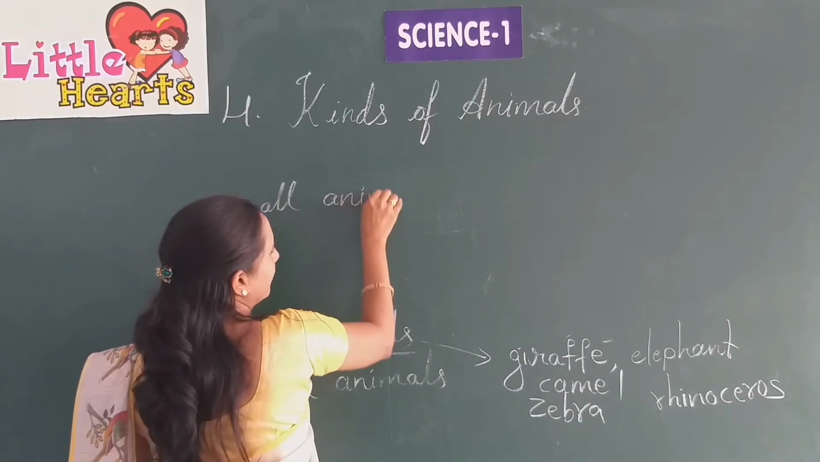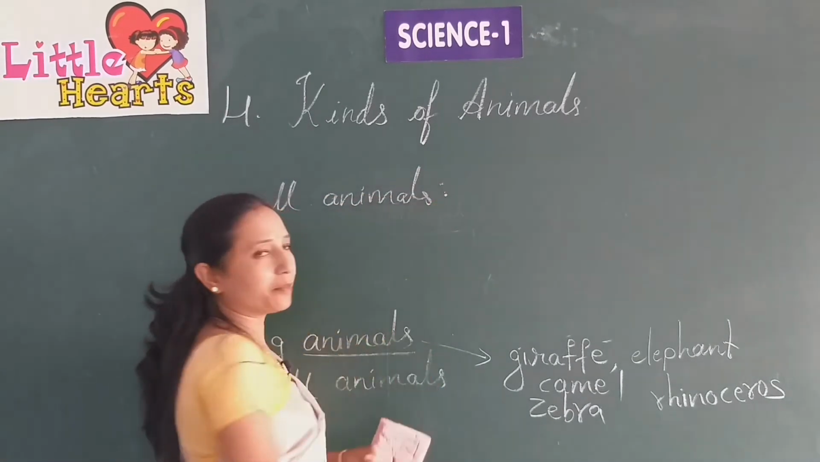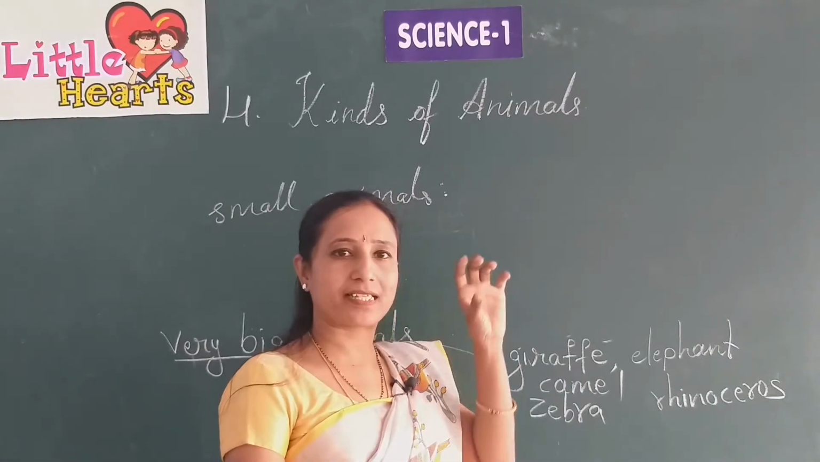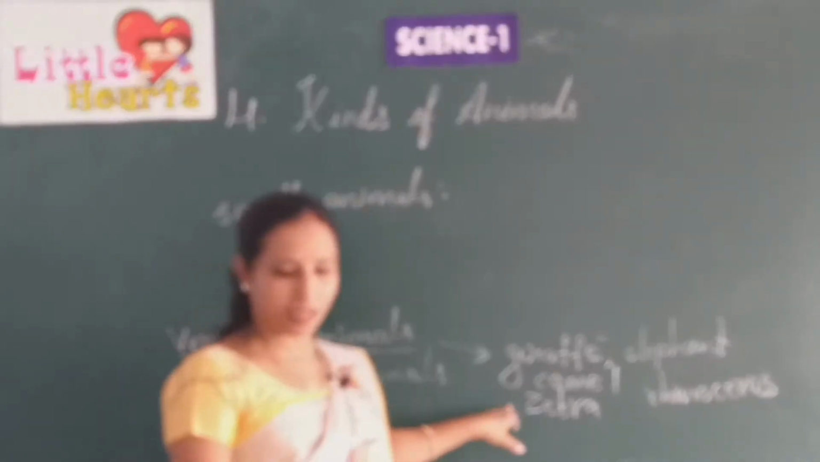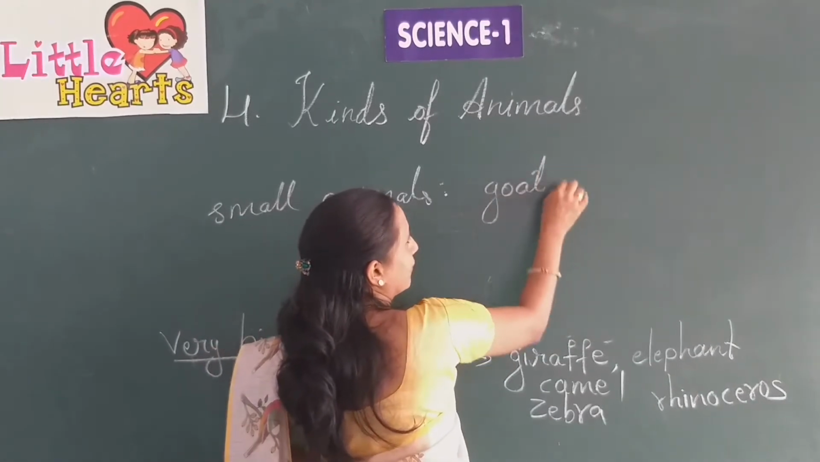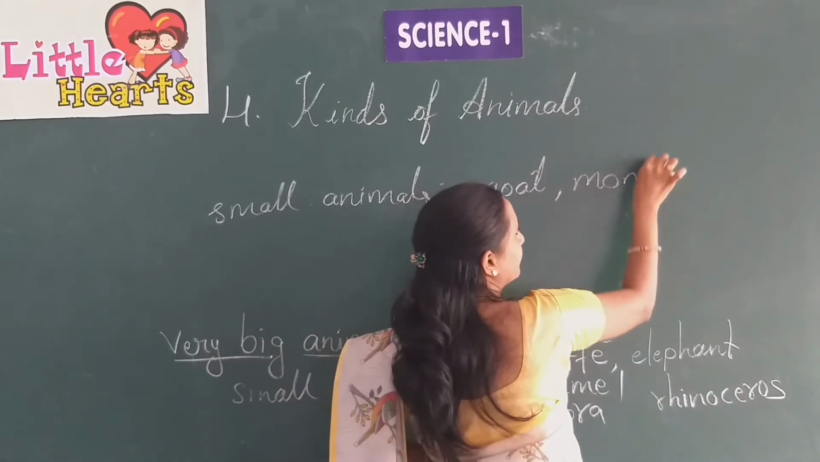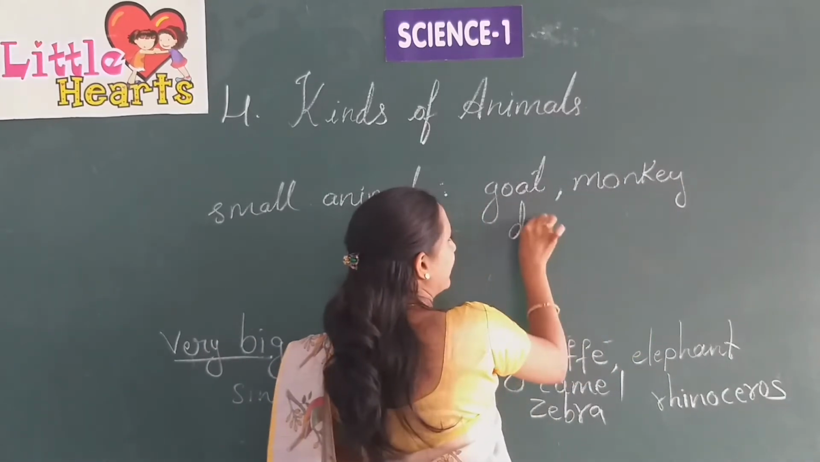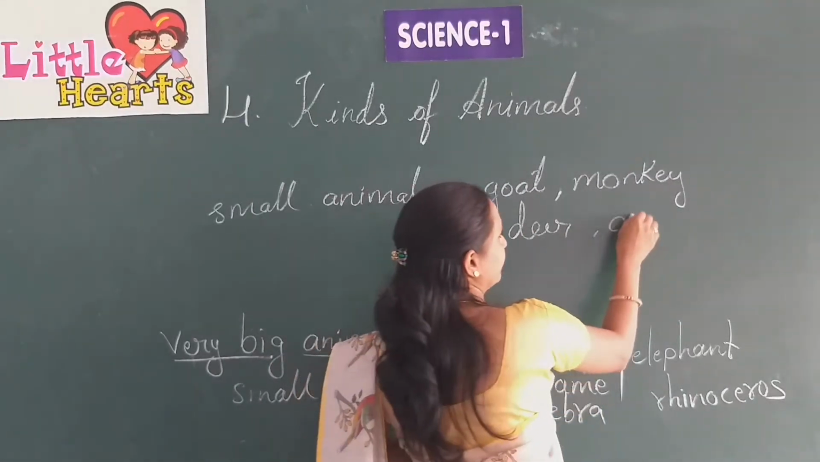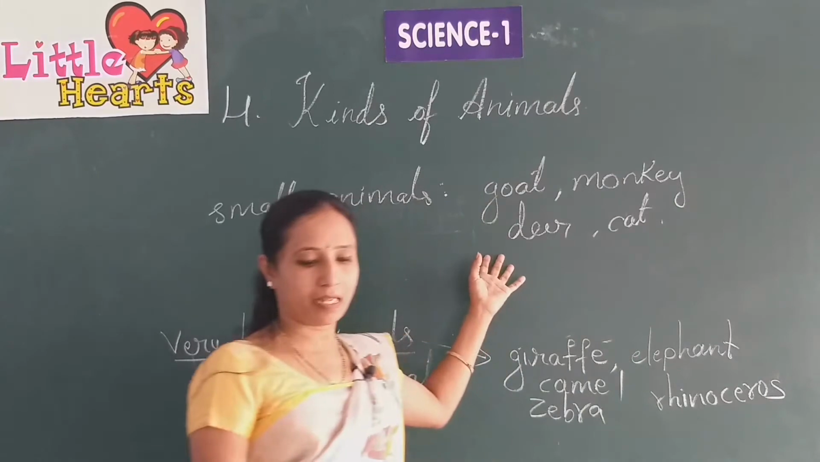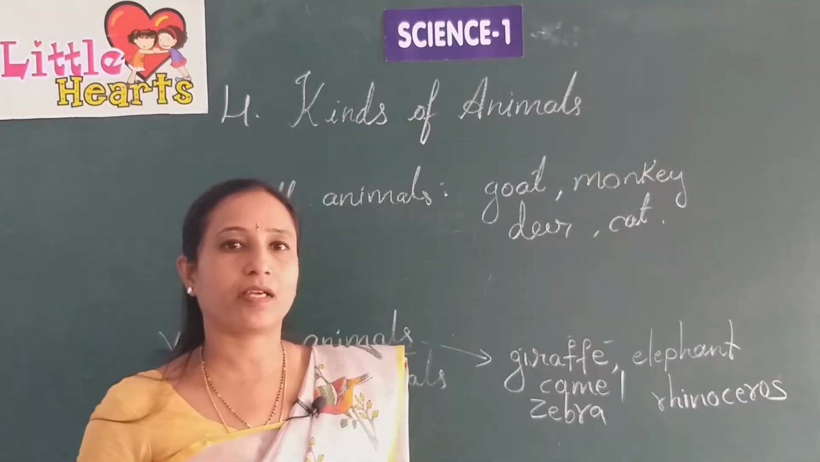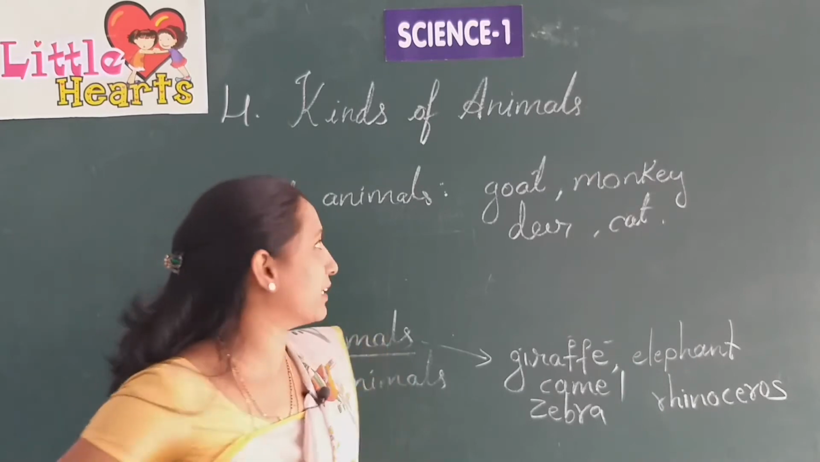Small animals. So the animals which are less than these animals in size are called small animals. So what are those? Goat, okay, monkey, deer, yes, and cat, etc. All these animals come under small animals. Yes. So the next topic we are going to learn is domestic animals.